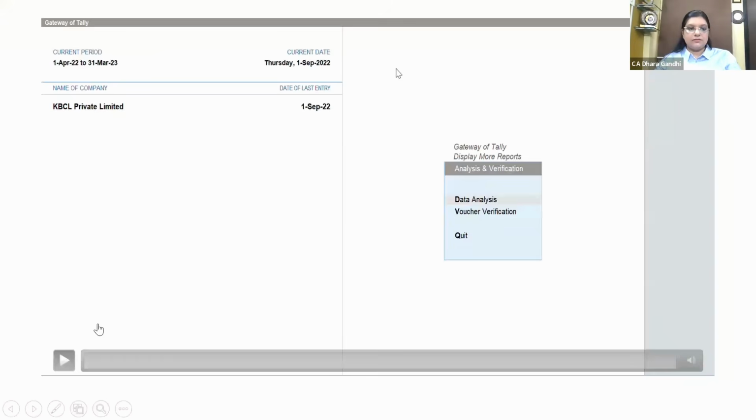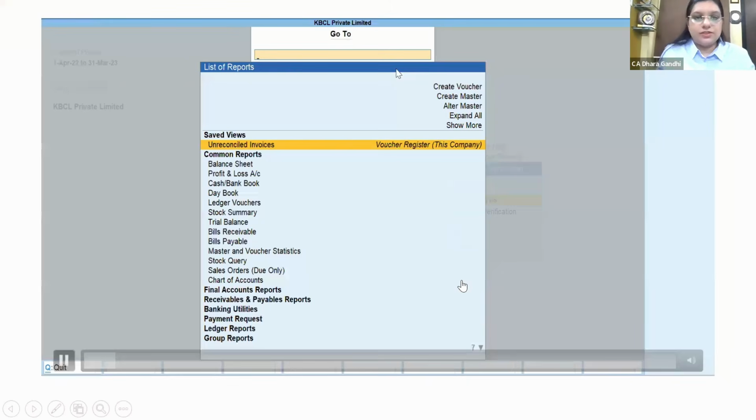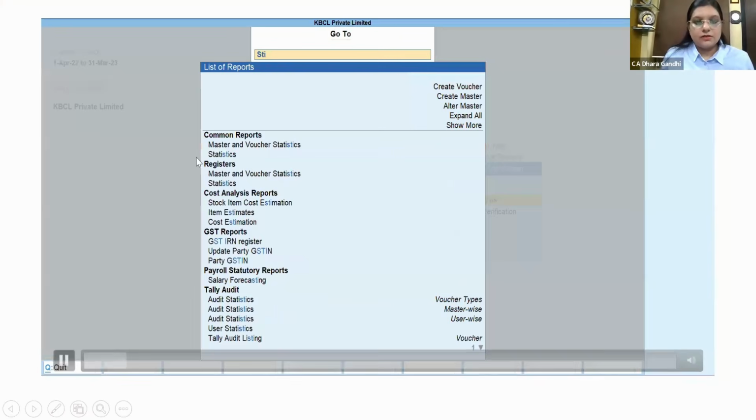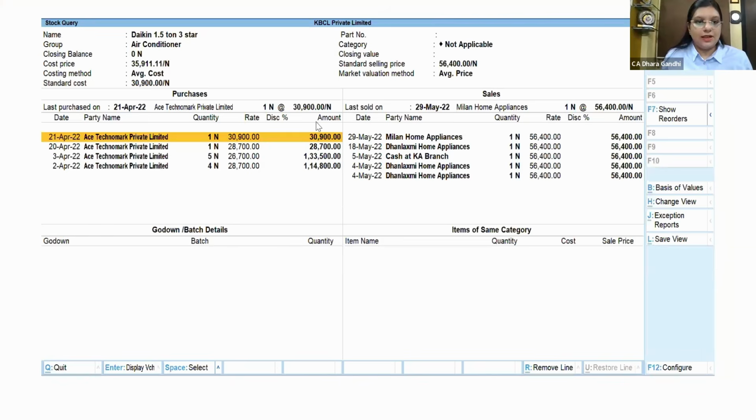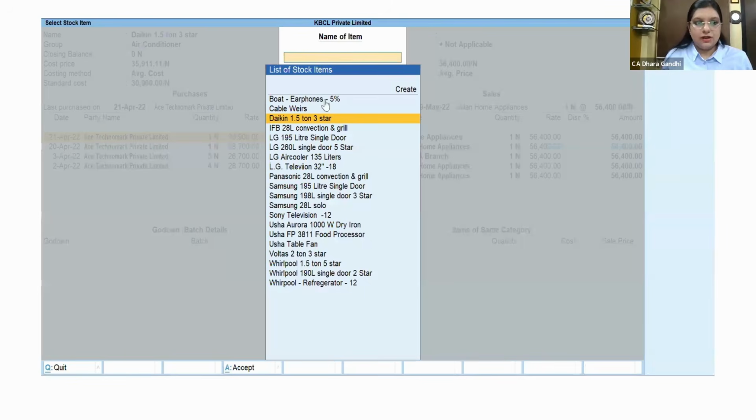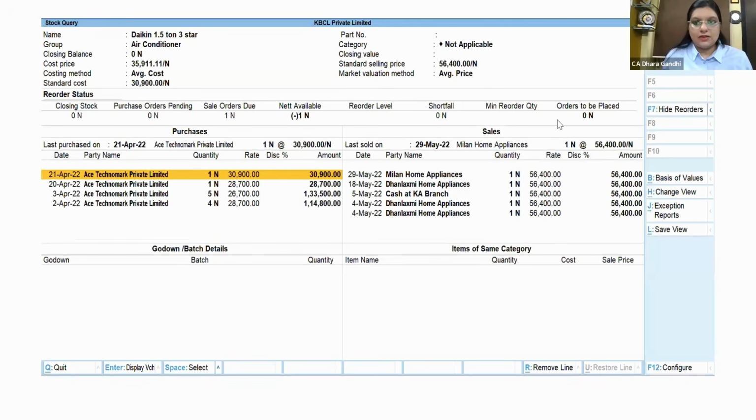So we'll quickly run through certain features. I'm going through stock query. Suppose I'm taking this stock. The entire detail for this stock I can see here, from where I've purchased to where it has been sold, items of the same category, godown. If I want to see some other specific stock, I can see the stock from here, any closing orders, any reorders regarding the same.